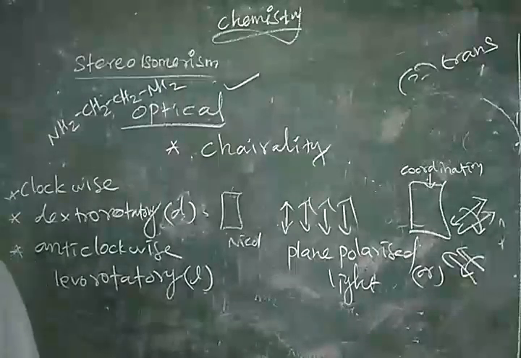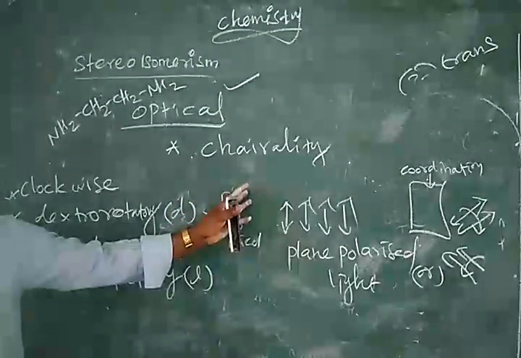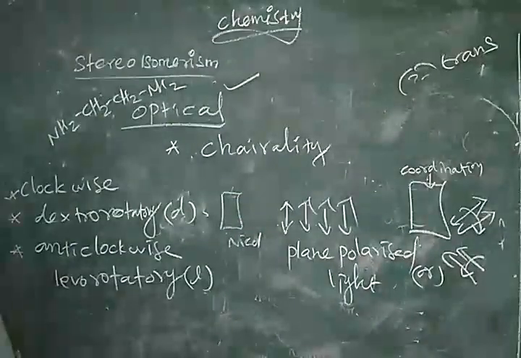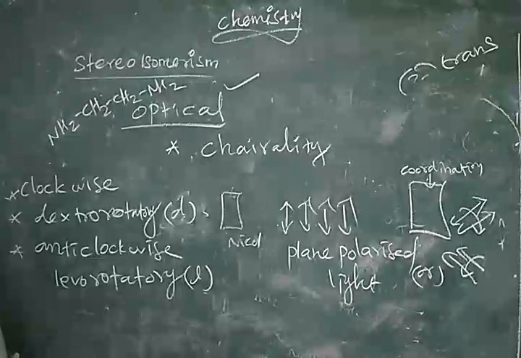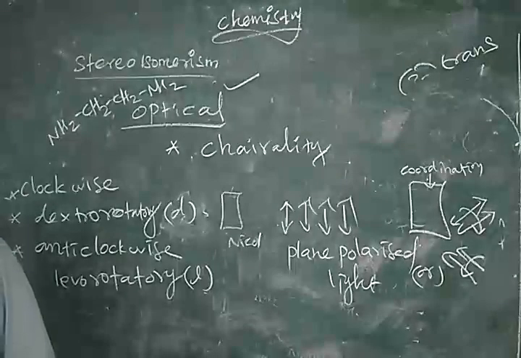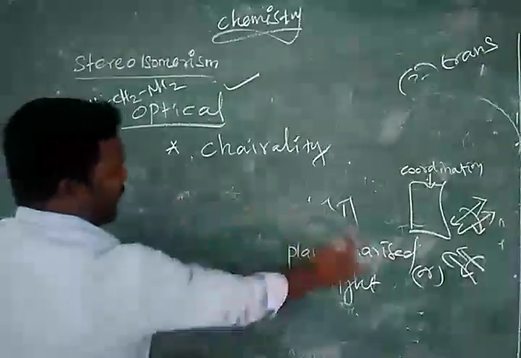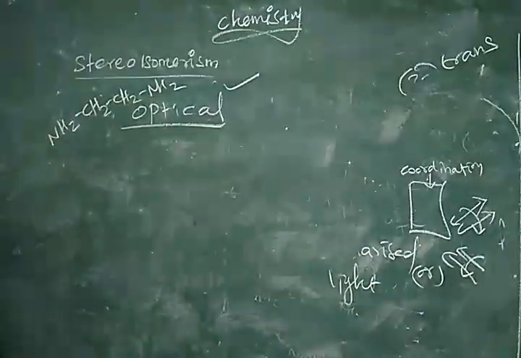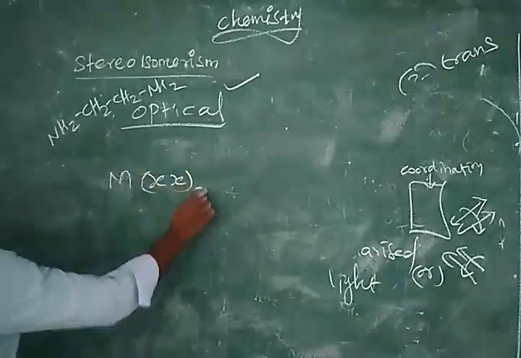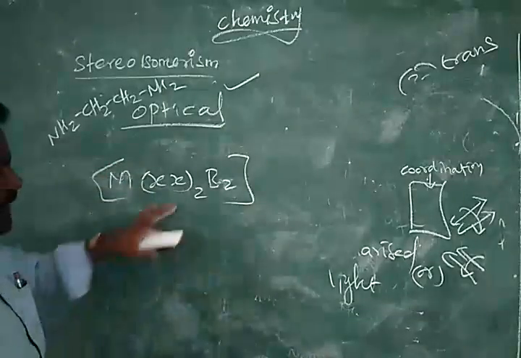We can use formulas M(XX)3, M(XX)2AB, M(XX)2B2. All are possible optical isomerisms. So we can see one more example for that. You take another formula, M(XX)2B2. So listen carefully.